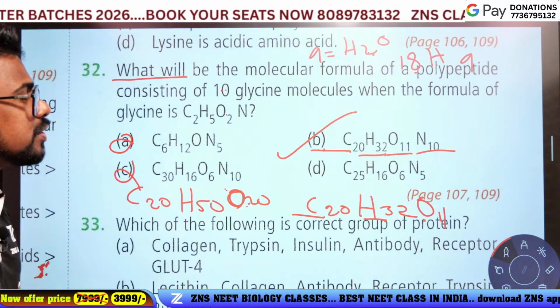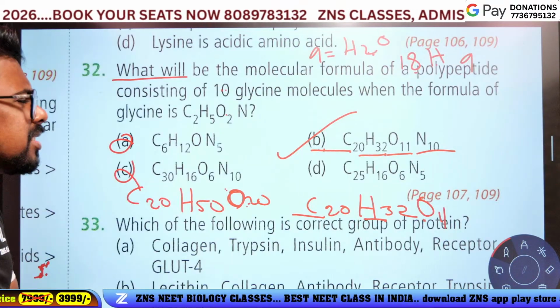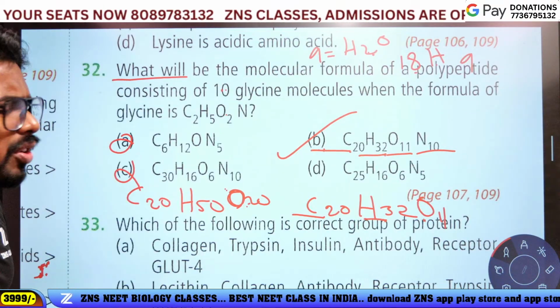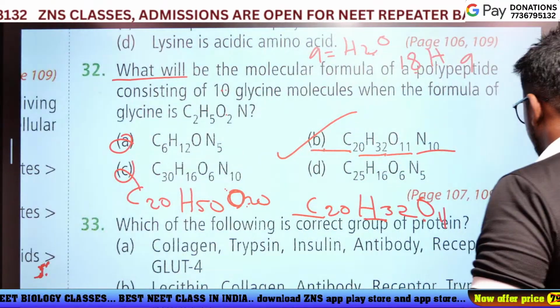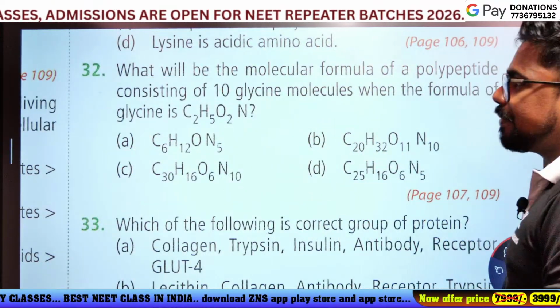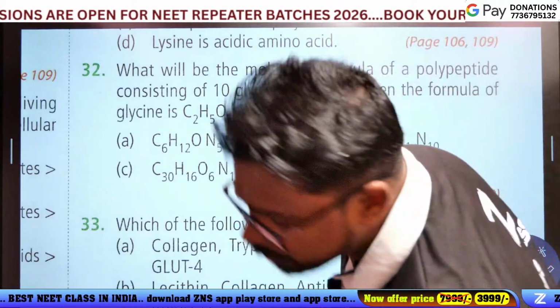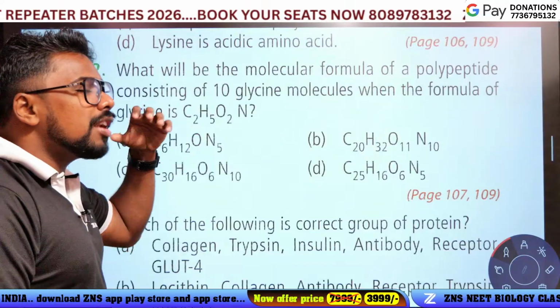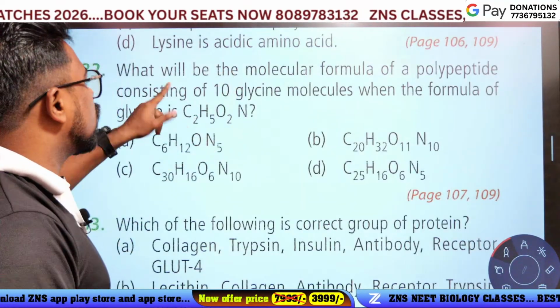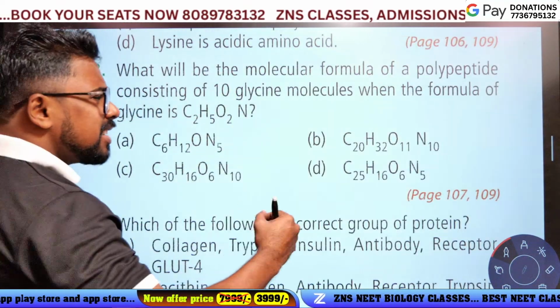Oh, it's a difficult question. Yeah, this is just a simple trick, a calculating idea. Rebecca, I think you understood, because 9 water molecules are formed and that water is minus. Just within seconds you calculate the answer.